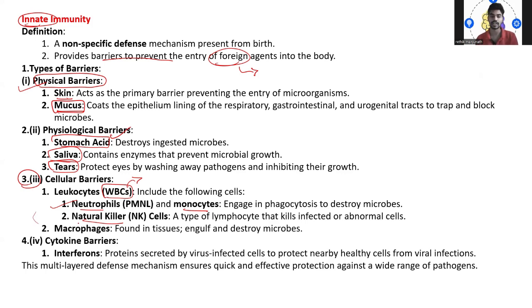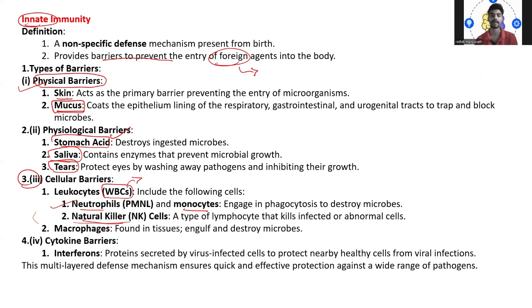Then we have the natural killer cells. So what are natural killer cells? A type of lymphocyte that kills. So it is a type of lymphocyte that is gonna kill the infected or abnormal cells. Whichever cells are infected or abnormal, they identify them and naturally they are gonna kill. So that's why they are called natural killer cells.